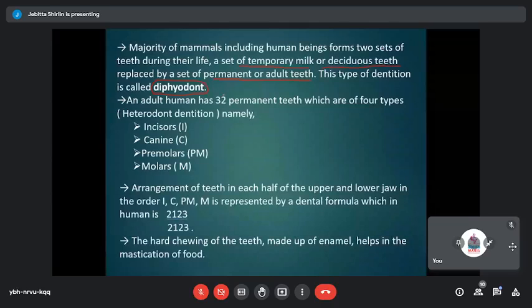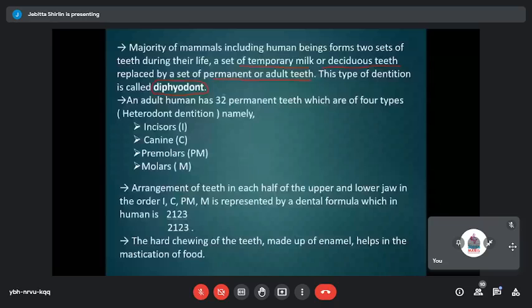They are called milk teeth, also called deciduous teeth. And these teeth get replaced by another set of teeth which is permanent, the adult teeth. Di refers to two types of dentitions in the lifetime of a person, which is called diphyodont type of dentition.